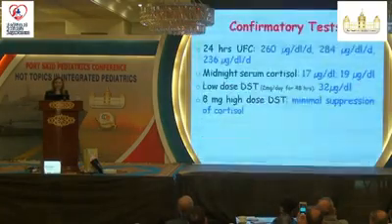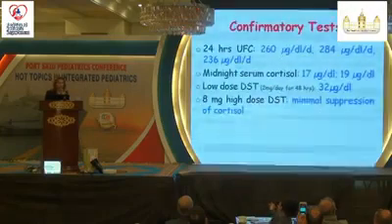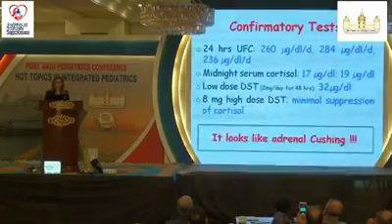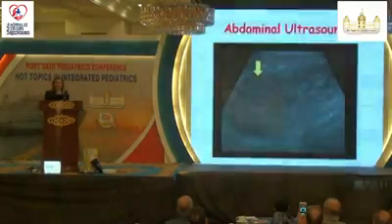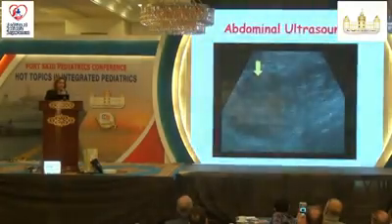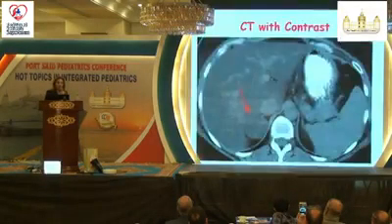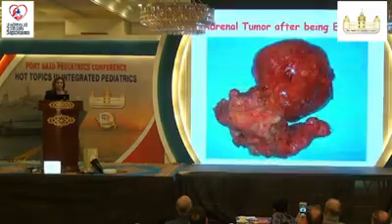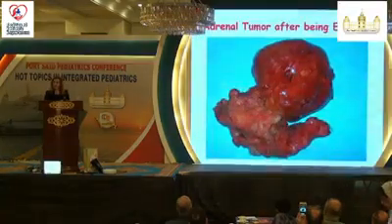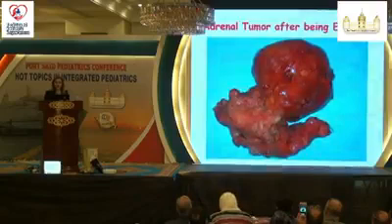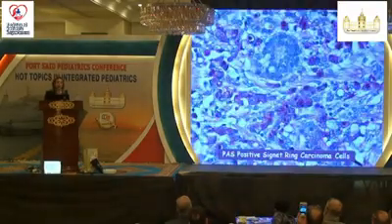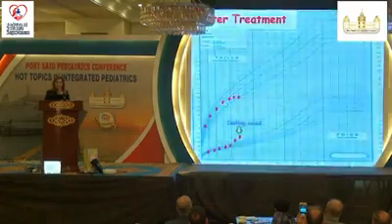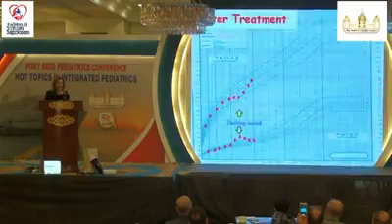Cushing's syndrome was suspected, and it was confirmed by a lot of labs and the dexamethasone suppression test, and it looked like adrenal Cushing. We have seen a mass by ultrasound, confirmed by CT scan here, as you see at the arrow, and this is a very huge tumor extracted from the boy after surgery was done, confirmed by PAS-positive signature adrenal carcinoma. Cushing was cured, and the boy started to lose weight and to gain height, which was very good.